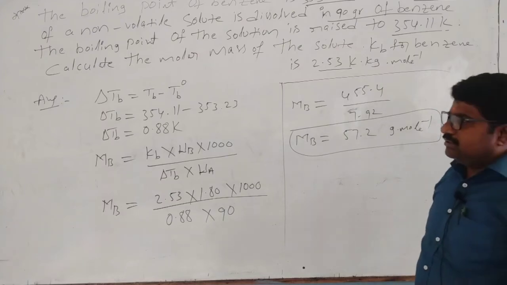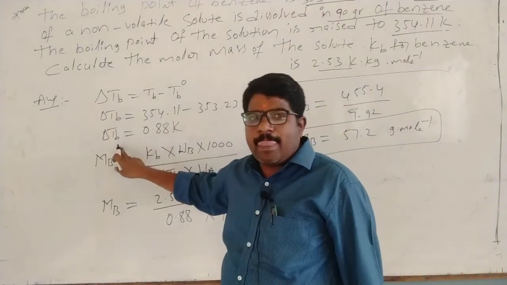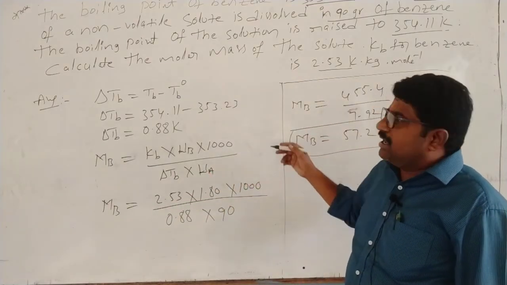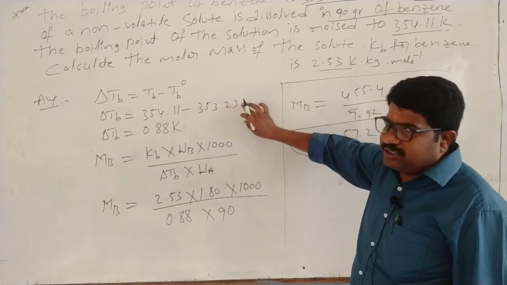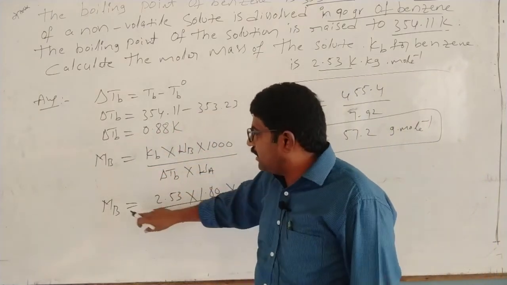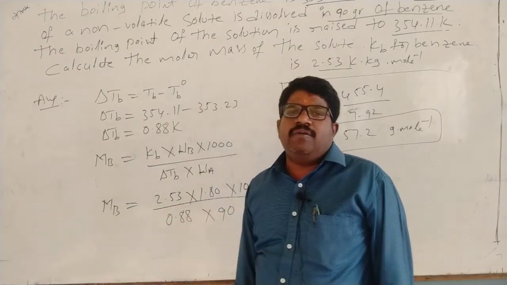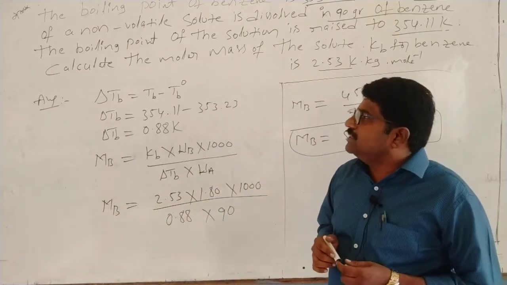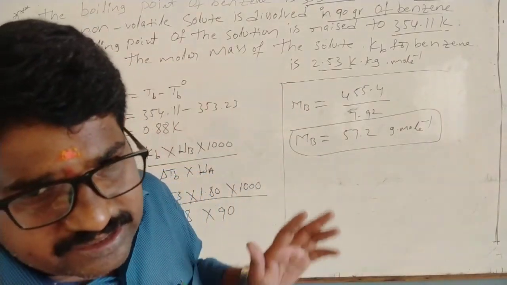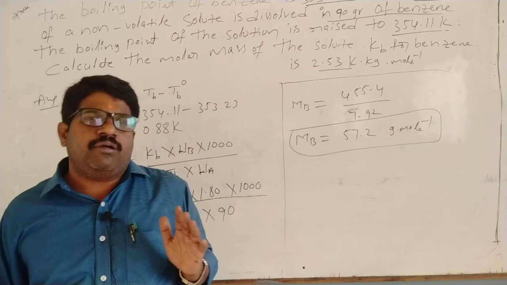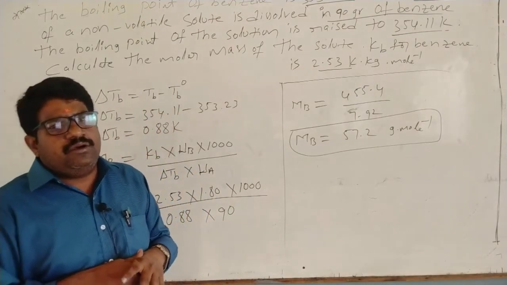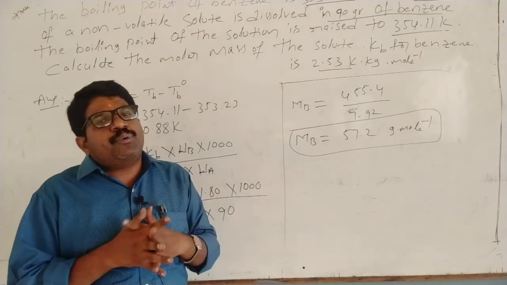First model is calculation of delta TB. Now this one is to calculate molecular weight, but here solvent and solution boiling points are given. Delta TB you have to calculate, then only you can calculate molecular mass of solute. These are the problems based on elevation of boiling point, and previously two problems on relative lowering of vapor pressure. So up to this class we finished two colligative properties.